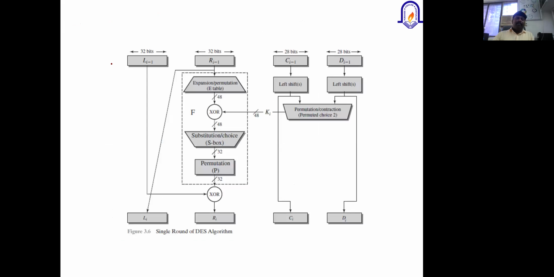Now, I was explaining the different steps which are going to be implemented. When we talk about the round function, or round one, this is the detailed operation which is going to be performed inside one round. I was explaining a 64-bit plain text which is divided into 32-bit halves.